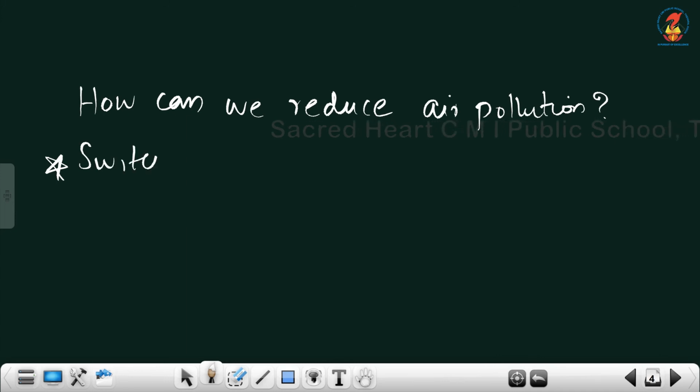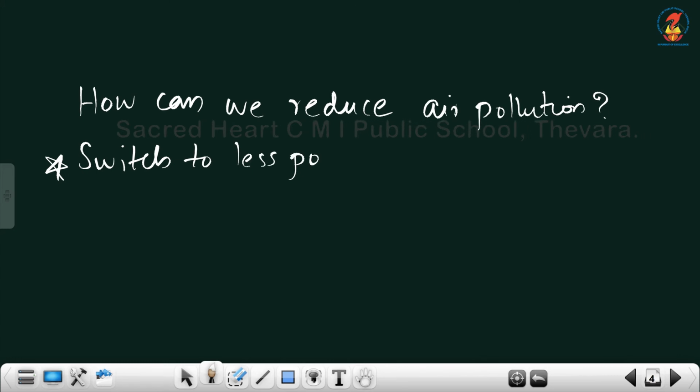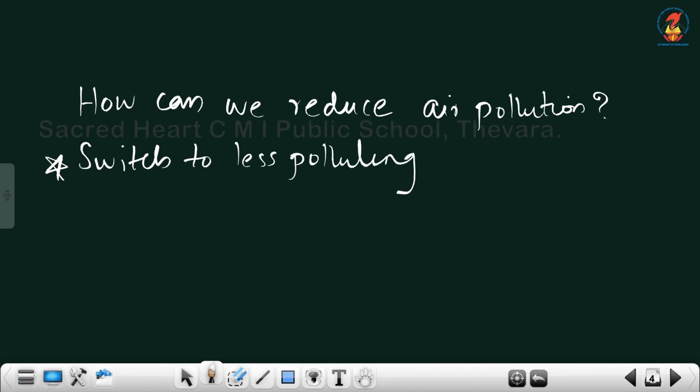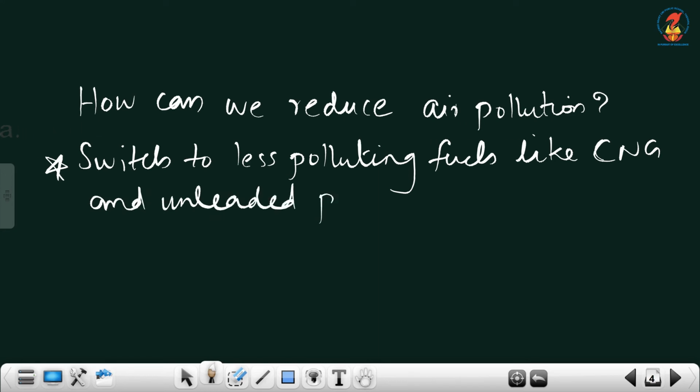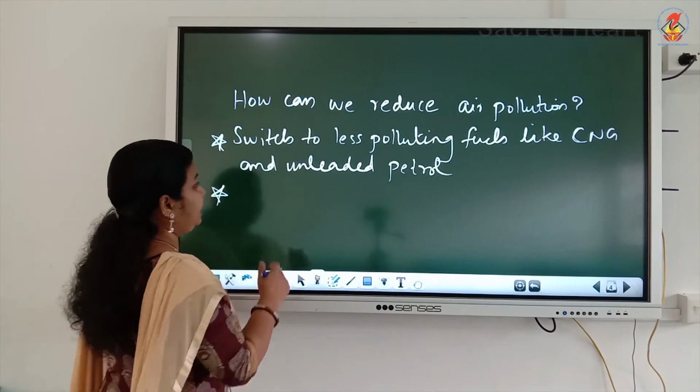First one, we have to switch to less polluting fuels like CNG and unleaded petrol. Instead of polluting fuels, we have to switch to less polluting fuels like CNG and unleaded petrol.